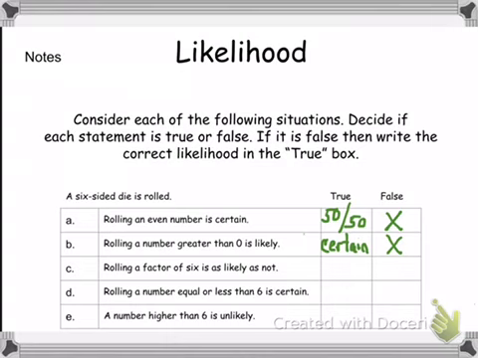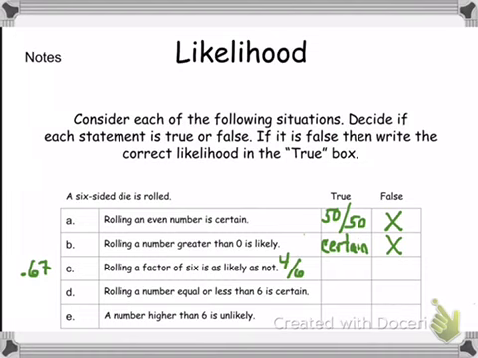Okay? Let's look at the next one. Rolling a factor of 6 is as likely as not. Okay. How many factors of 6 are there on a dice? 1 goes into 6, 2 goes into 6, 3 goes into 6, 4 and 5 don't, but 6 goes into 6. So that's 4 out of 6. 4 out of 6 is 2 out of 3, or 0.67. 67%, that's higher than 50.